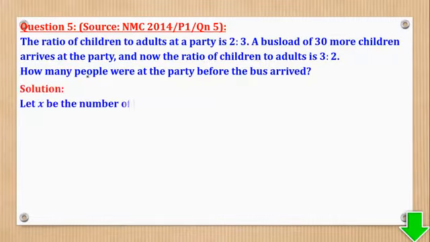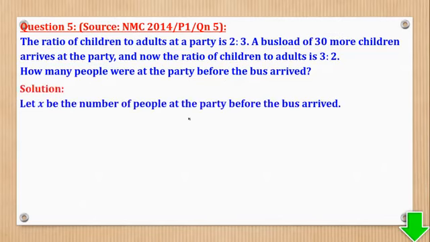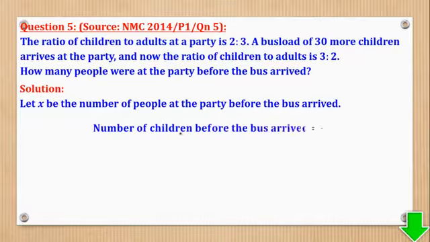So the first thing to do is to let x be the number of people at the party before the bus arrived. That means that the number of children before the bus arrived was 2 over 5 x, because 2 is here, over 5, which is the total ratio, times the total number of people.